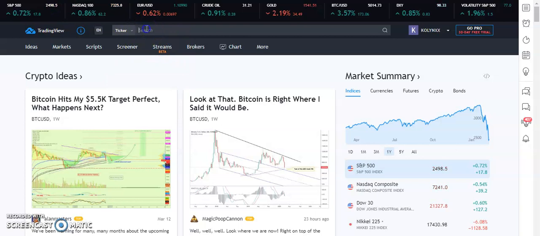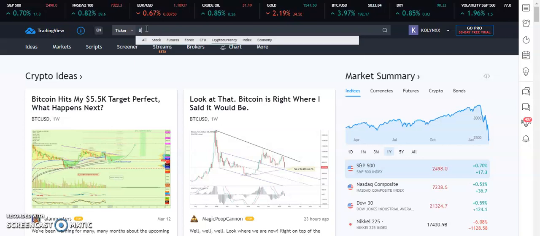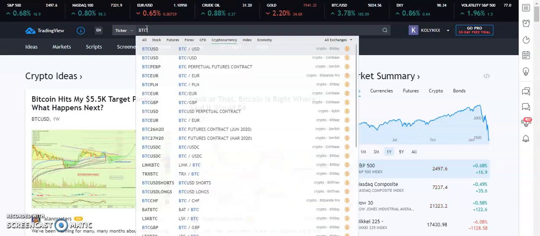Now I'm logged in, at this search icon I want to analyze, let's say, BTC USDT. So what I'm going to do is type BTC. Can you see the various options that came out? These are various pairs of BTC. We have BTC USD, and then we have their various exchanges where you can find them. This is BitBay, this is Coinbase, this is Deribit, this is Bitpanda Pro, and the rest of them. But we are looking for BTC USDT, and the exchange we want to do our analysis on is Binance.